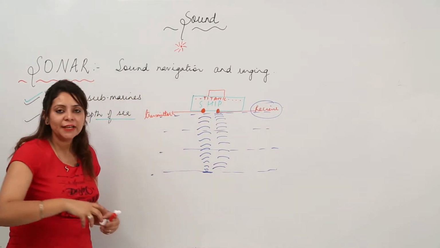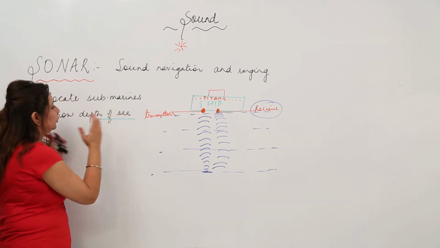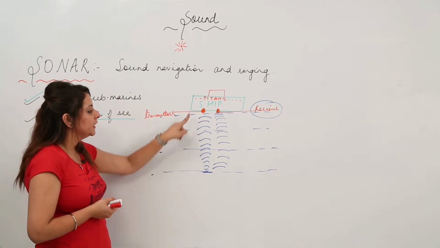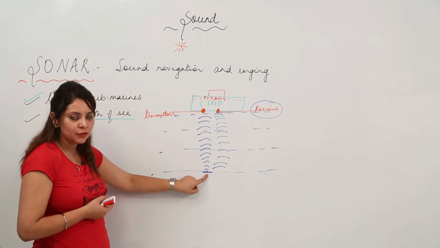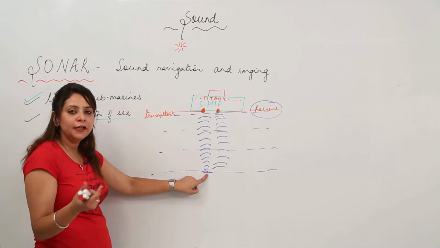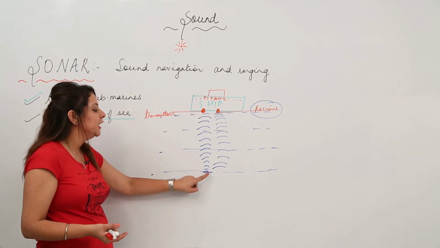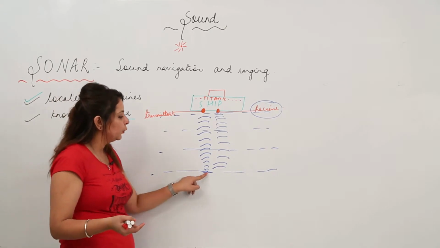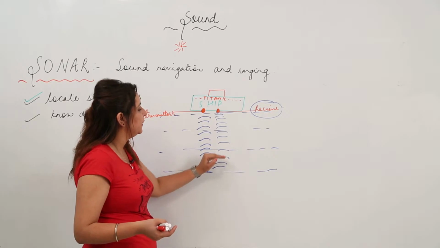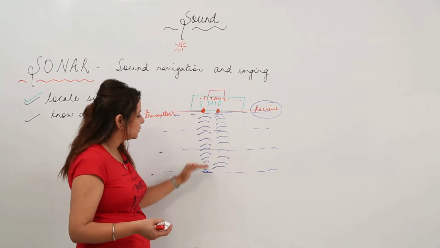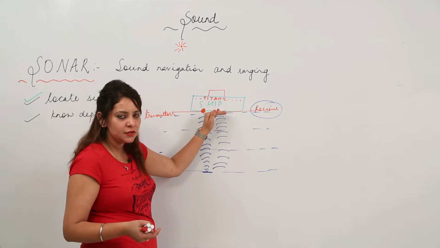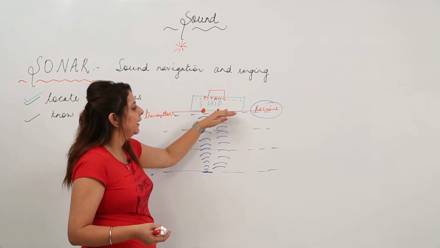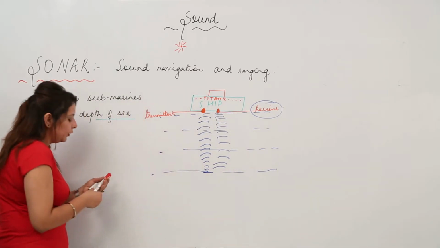Suppose I am just trying to know the depth of the sea. So at the base of the ship there is a transmitter, it transmits ultrasonic waves. These ultrasonic waves, when they strike the bottom of the sea or any submarine, get reflected. As we all know, it undergoes the phenomenon of reflection. It follows the same principle, it is a kind of echo only, right? It strikes a distant object, and the reflected ray comes and is received by the receiver.